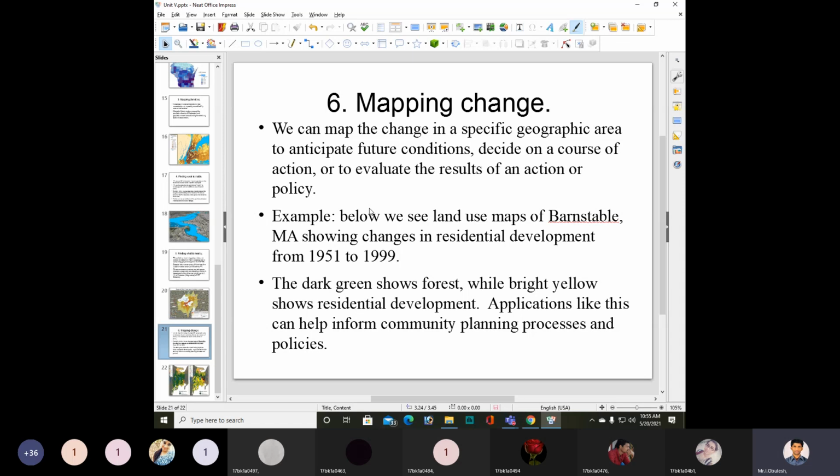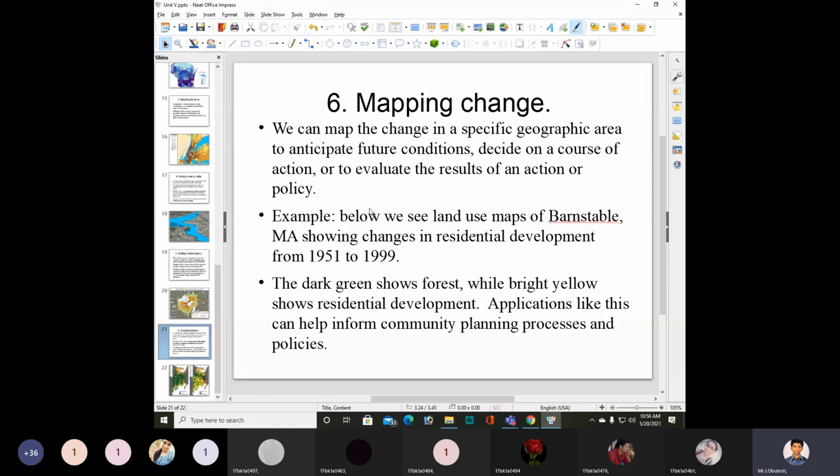Over time, how are we able to change the map with the help of a specific geographic area to anticipate future conditions, decide on a course of action, or evaluate the results of an action or policy.